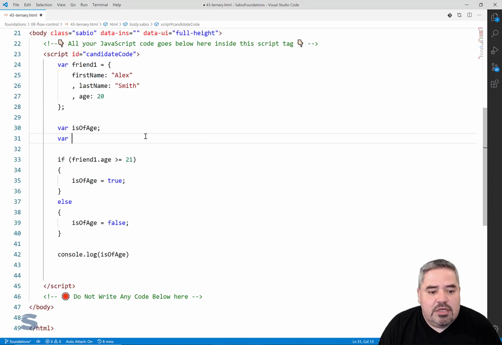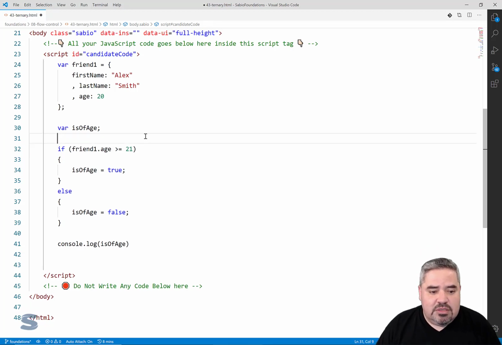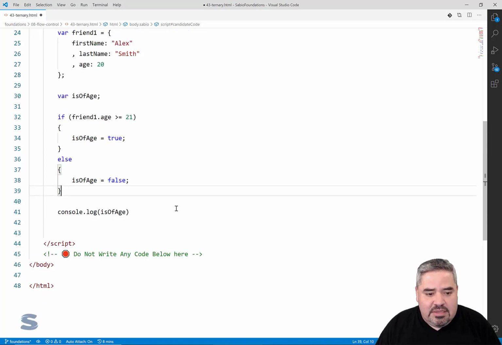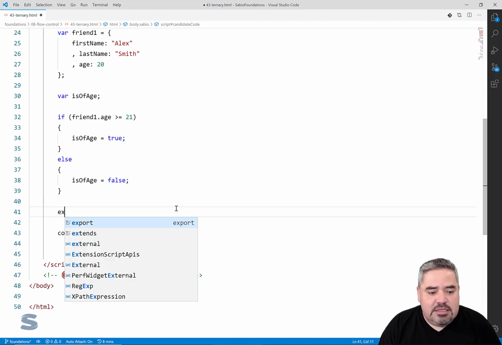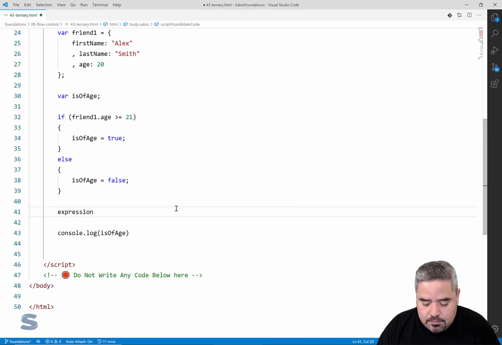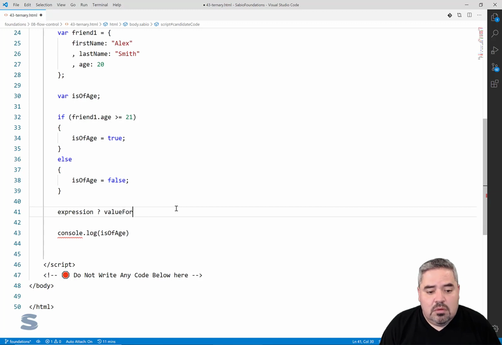I can have any variable, though. I'm going to show you the other scenario after I do the straightforward Boolean. So to write this in a more concise manner, and I'm going to write this below, I could instead follow the ternary operator, and here's the format. I'm going to take an expression and evaluate that expression as true or false. If that expression is true, then I'm going to use the value for true. Otherwise, I'm going to put the value for false. So that is the format of the ternary expression.